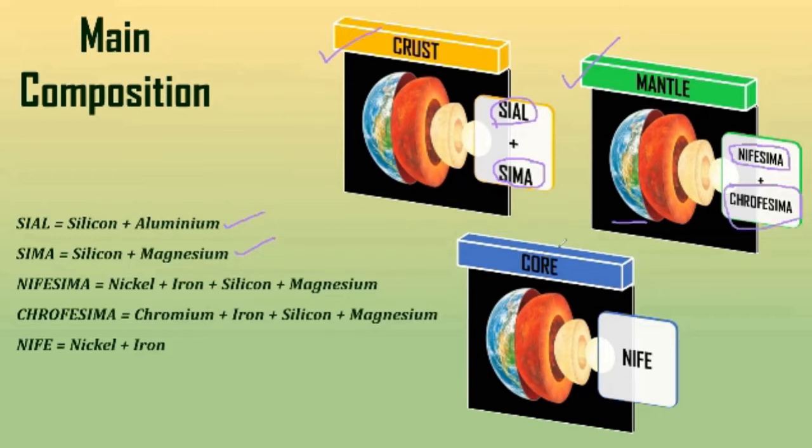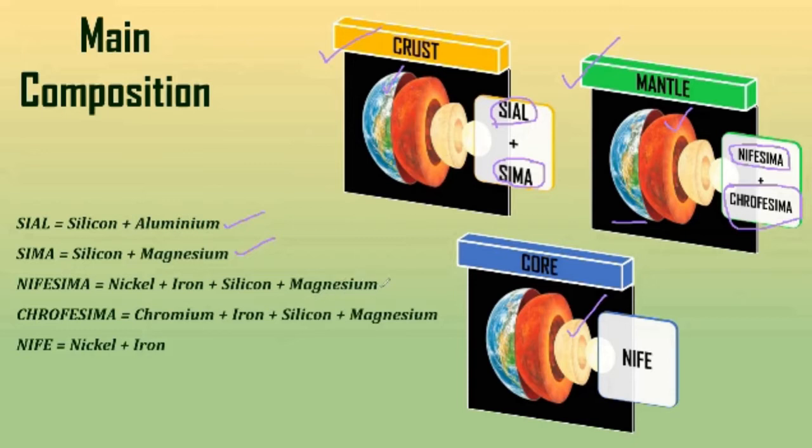Now what is Nifesima, what is Chrofesima, we need to see. And also in this diagram you have seen that this is crust, this is mantle, and the inner part is core. Okay, in this diagram it is clearly mentioned. The outer layer is crust, the reddish layer is mantle, and the deep yellowish part is called core. Okay, now in the mantle we have seen Nifesima and Chrofesima are present.